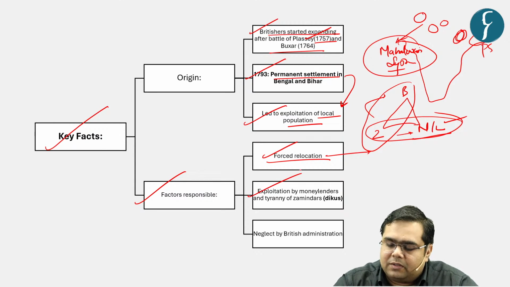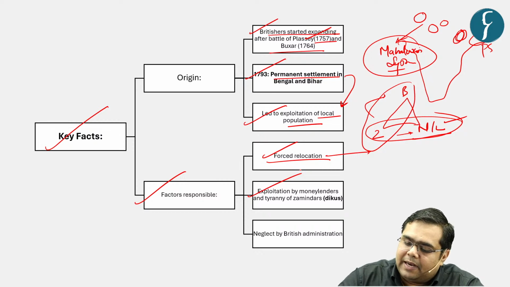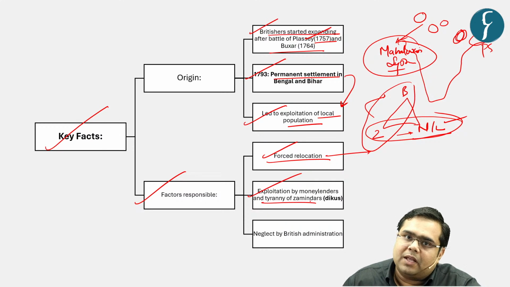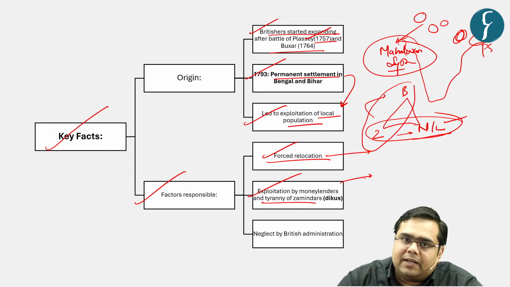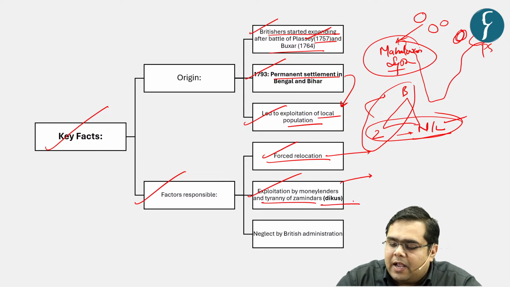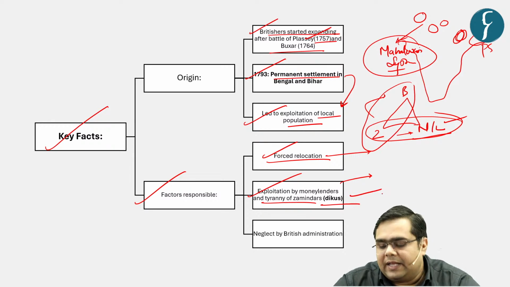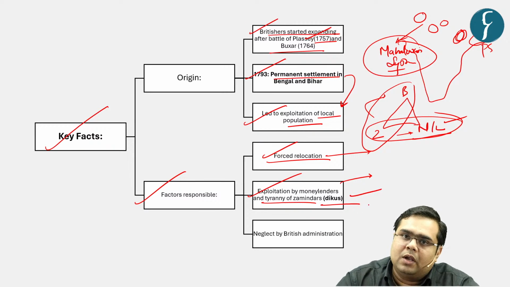Second one was exploitation by moneylenders and tyranny of zamindars. Obviously the locals, even the tribes, were being pushed to generate as much revenue as possible, and that was the reason behind the exploitation. One key word to remember over here is the term dikus, right?